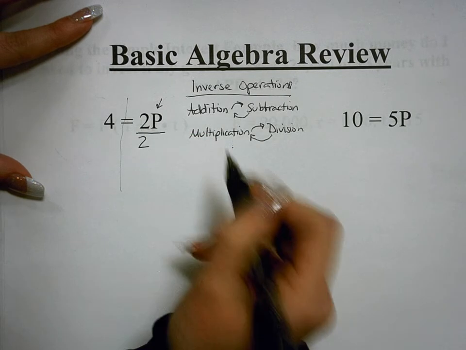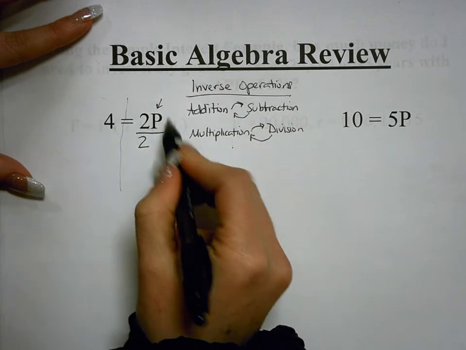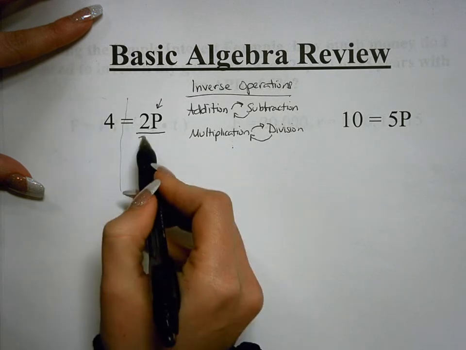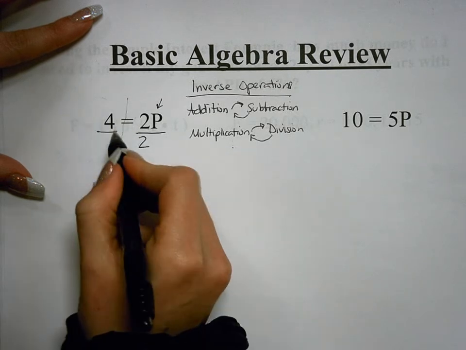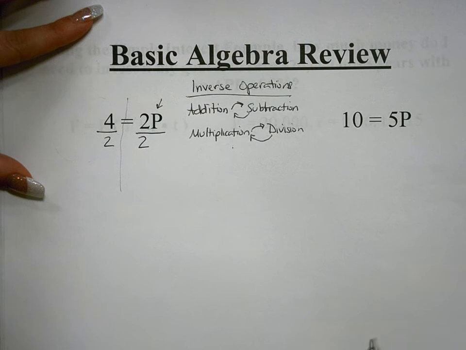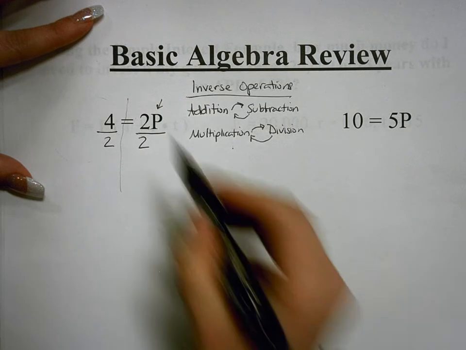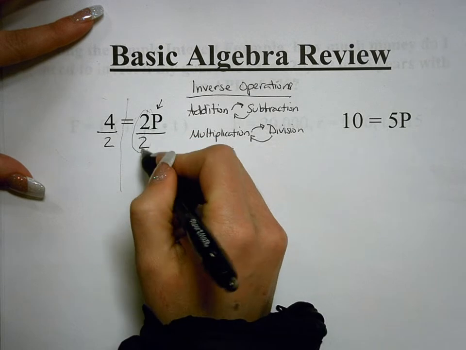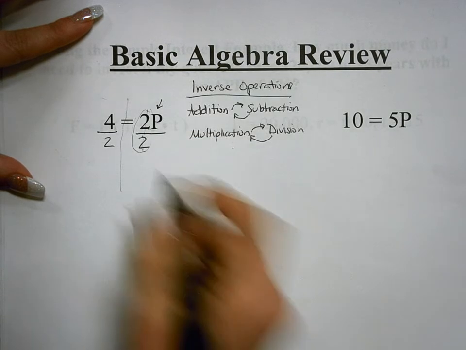Okay? And since we're dealing with equations, whatever we do to this side of the equation, we have to do that same thing to this side of the equation. So we divided this by 2. That means we need to divide this by 2. So now we simplify. 2 divided by 2 is the same thing as 1, and 1 times p is p.